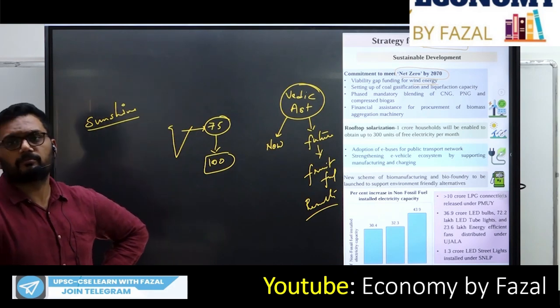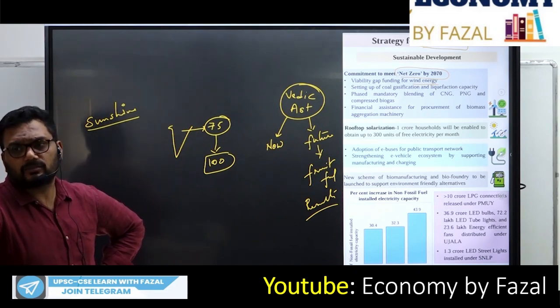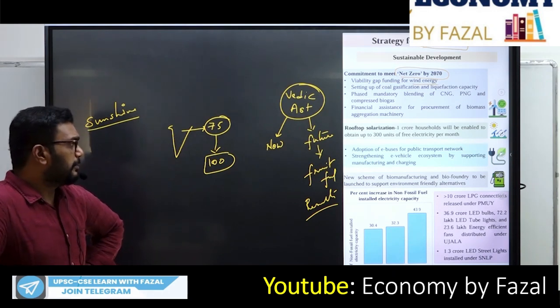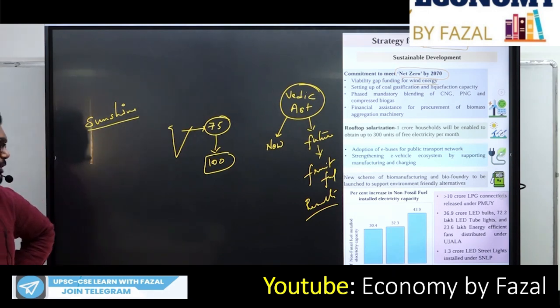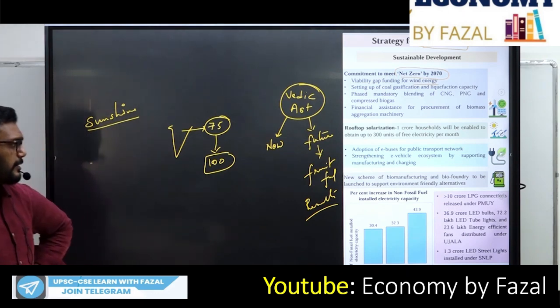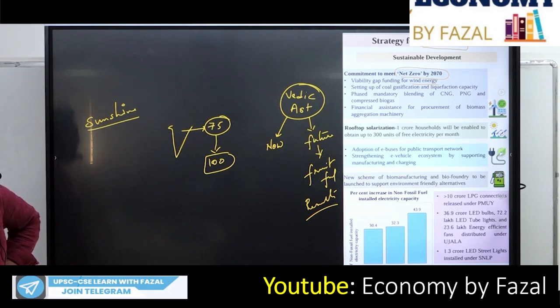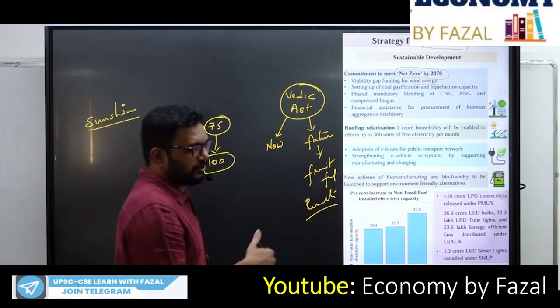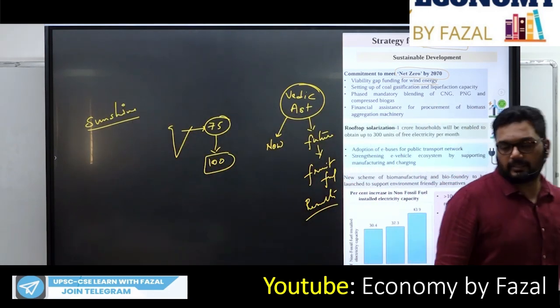Now the government is setting up charging stations everywhere so that it is feasible for people who use electric vehicles. A new scheme of biomanufacturing and biofoundry is to be launched to support environment friendly alternatives. That is true. Percentage in non-fossil fuel installed electric capacity, that is the usage of non-fossil fuel. So how has it been increasing?